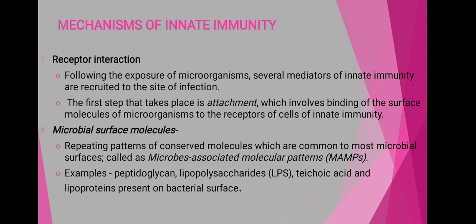Means once our body realizes the presence of microorganisms, there is activation of the immune system, and the different mediators of innate immunity, that is the cytokines, and the different immune cells, that is phagocytic cells and natural killer cells, reach the site of infection.